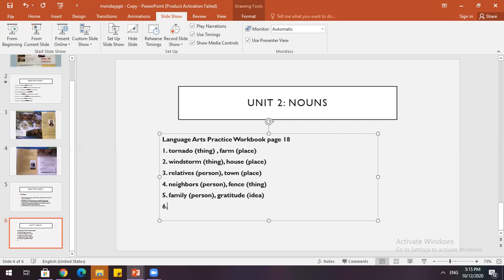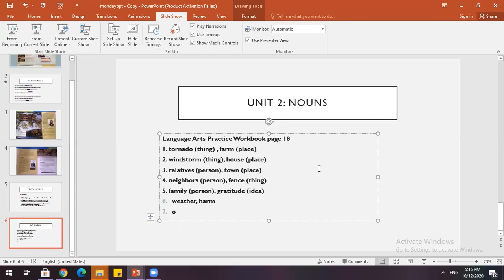Now number 6, we're going to fill in the blank with the correct nouns. Number 6, severe weather causes great harm. Be sure to fill in the blanks. Number 7, many people work together to help those in trouble.